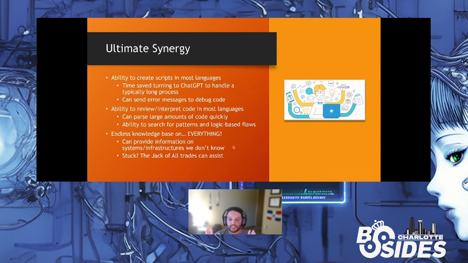But the greatest thing about ChatGPT is it's an endless knowledge base on everything. It can provide us information on systems and infrastructures that we're not familiar with. If you're not familiar with how Apache Thrift works, like we'll later see, if you're not familiar with a specific Java class, if you're not familiar with anything that you may be stuck on, think of ChatGPT as the jack of all trades. And the jack of all trades is there to assist you with whatever questions or whatever path you may be stuck on.